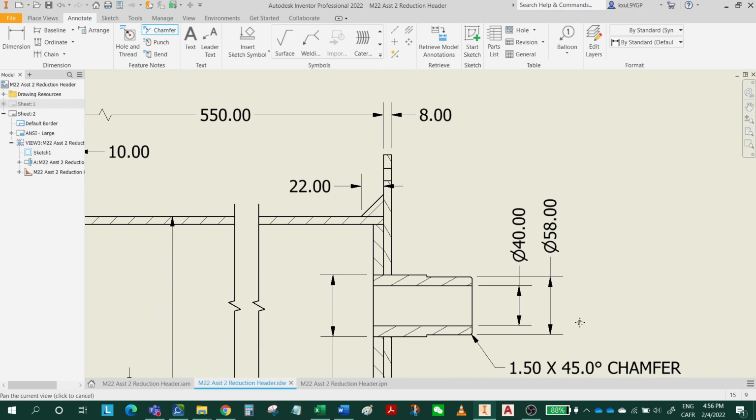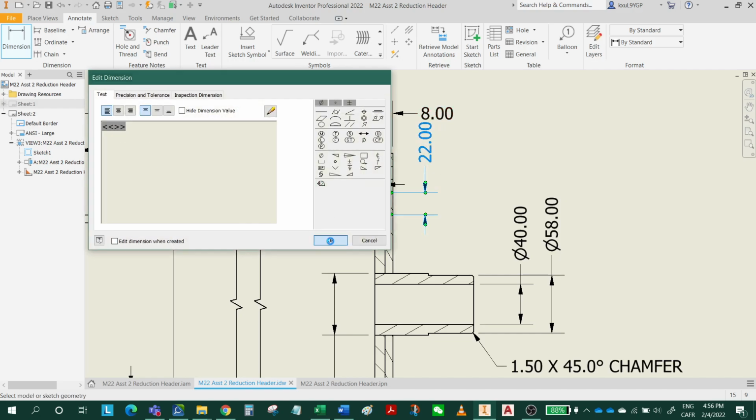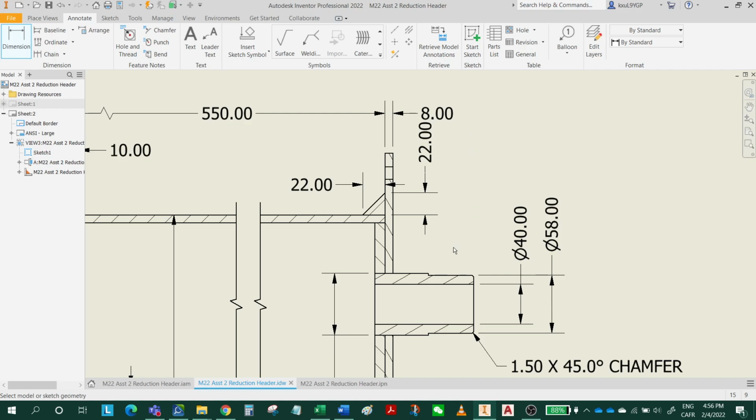Next is the 22 we have here. Yeah, another 22 here. So it's gonna be from here to here. Let's make this 22. Okay, and 62, we have dimensions here.